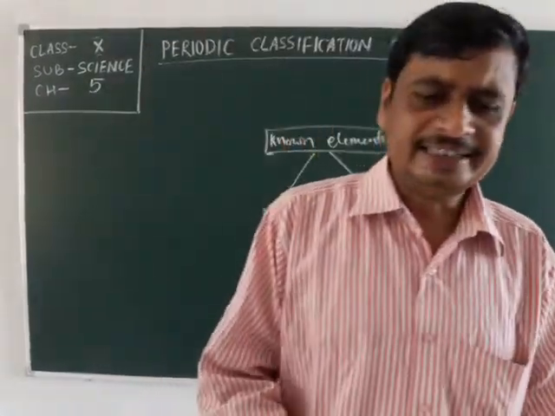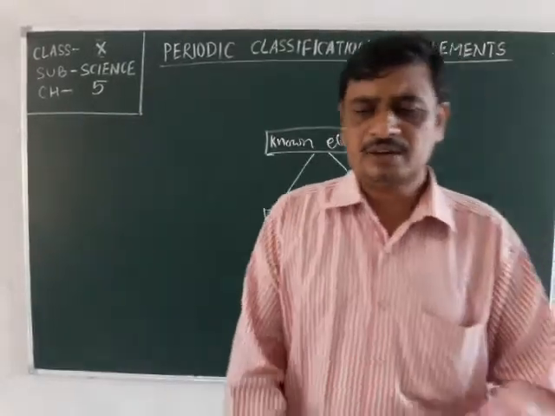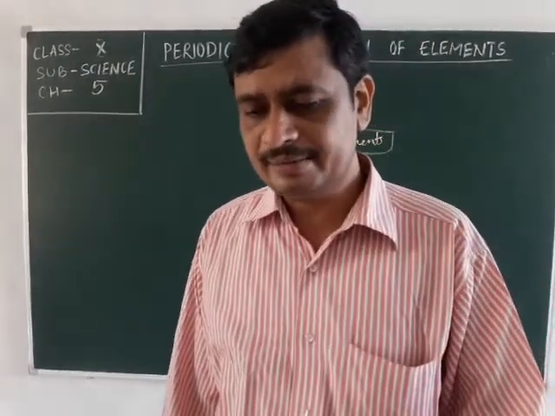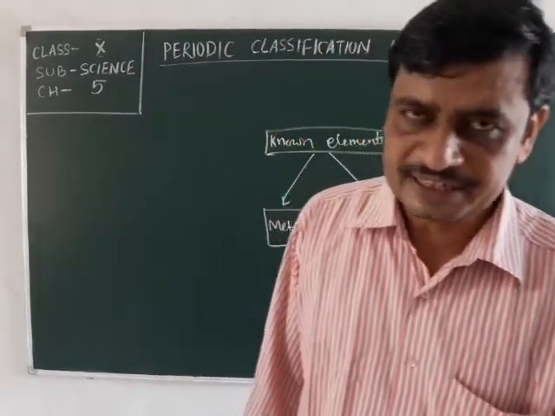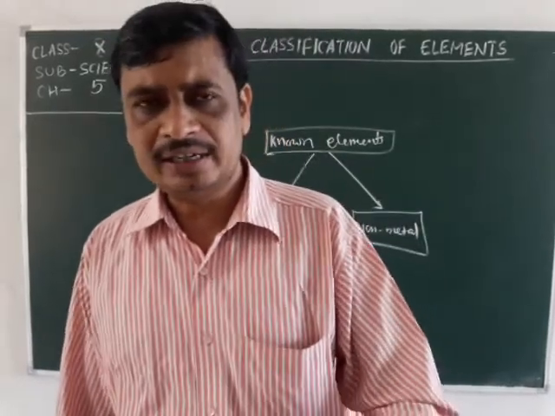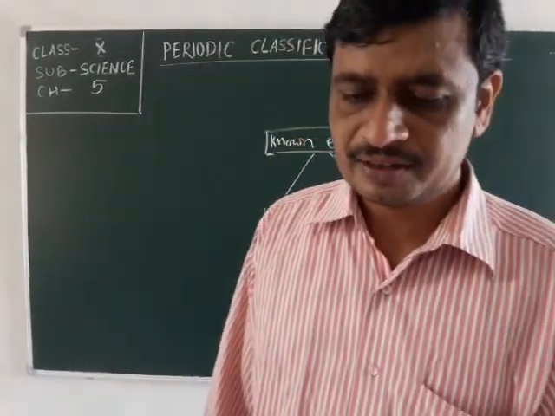In the year 1817, Johann Dobereiner, a German chemist, tried to arrange the elements with similar properties into groups. But he identified only a limited number of groups.